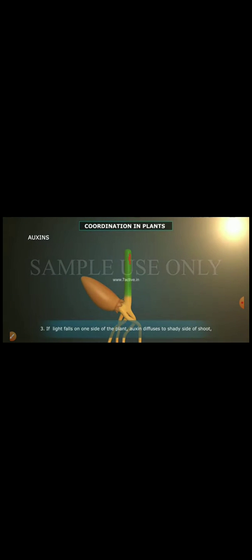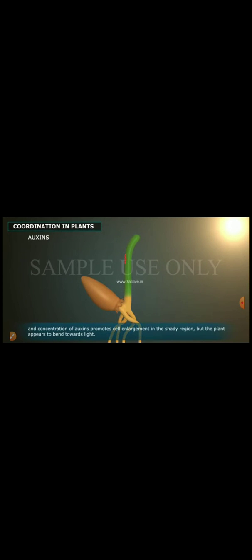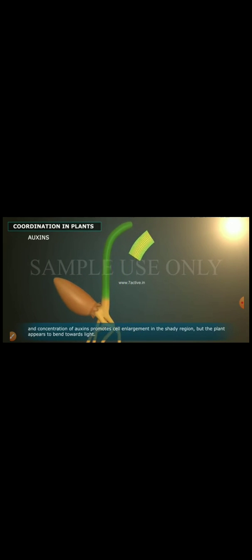Auxins. One, auxin is synthesized at the tip of the shoot. Two, cells grow longer due to auxins which help plant to grow. Three, if light falls on one side of the plant, auxin diffuses to shady side of shoot and concentration of auxins promotes cell enlargement in the shady region, so the plant appears to bend towards light. Four, cell elongation and cell differentiation towards light.